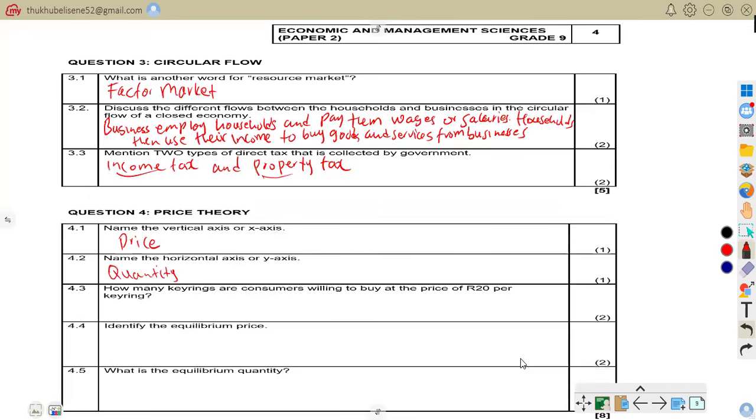So now we have to write it in our answer book. We are going to say that it is 9 key rings. At 20 rand, the demand curve shows the consumers want to buy 9 key rings. So hope you're together on that. So now let us go on to